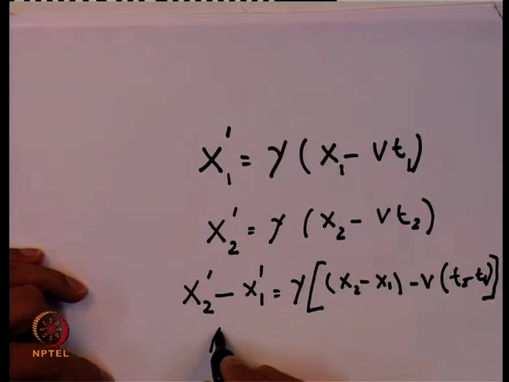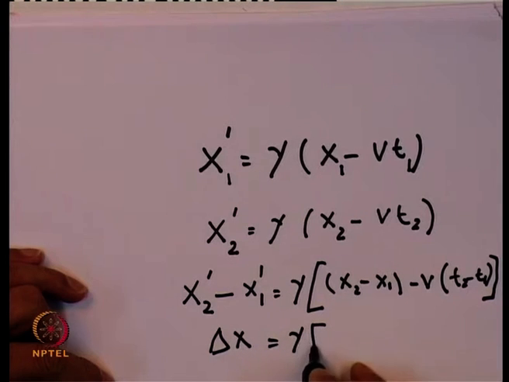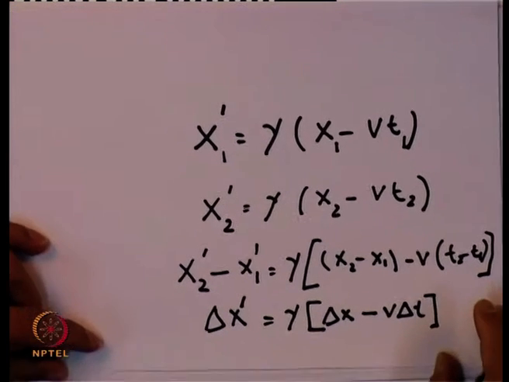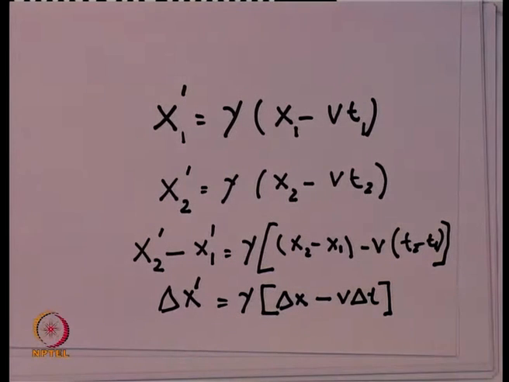I can write this as delta x prime equal to gamma (delta x minus v delta t). This is what I call writing the Lorentz transformation in the differential form.